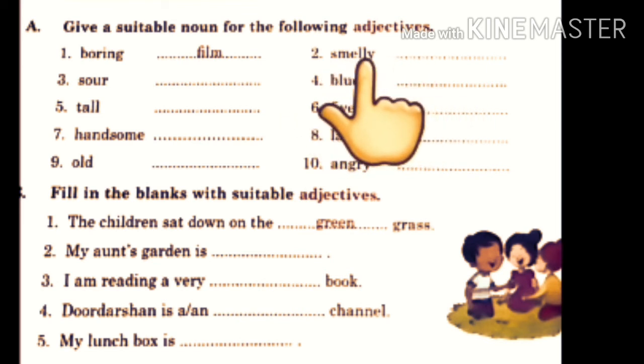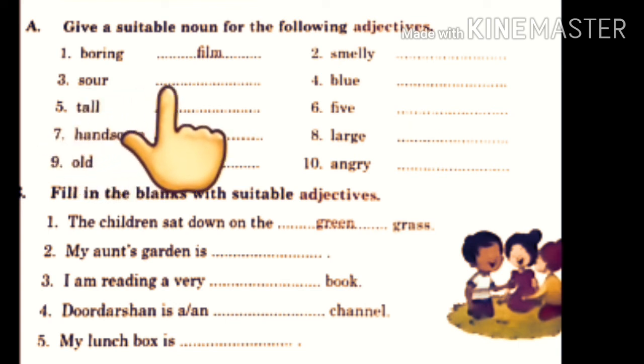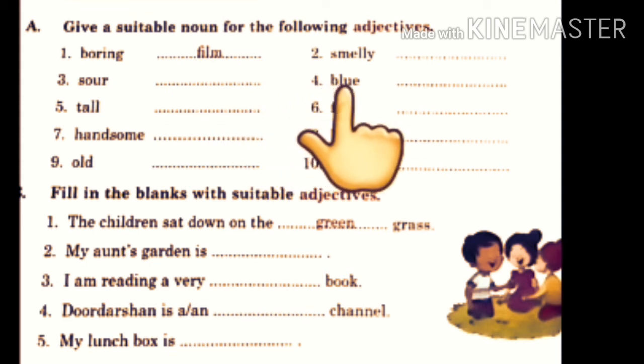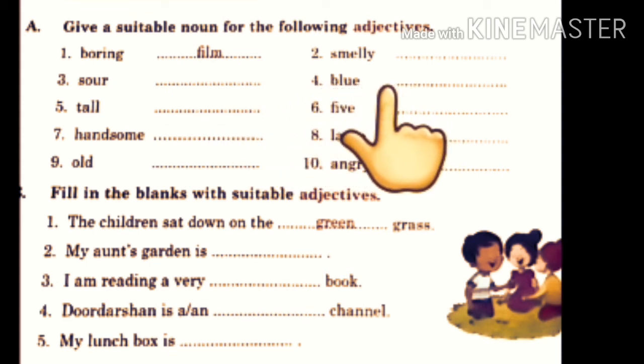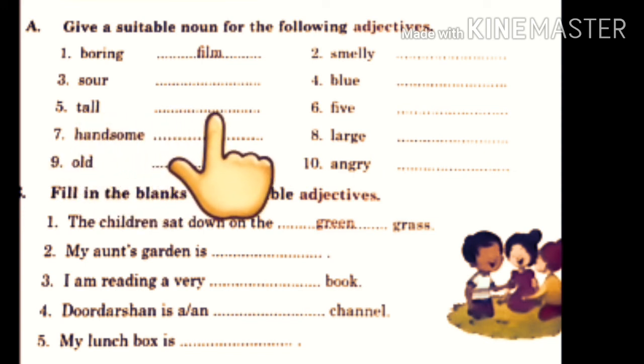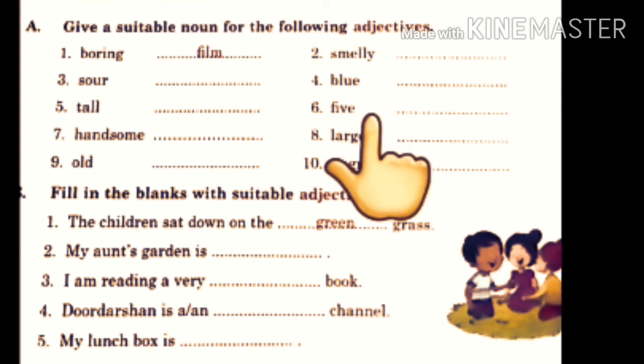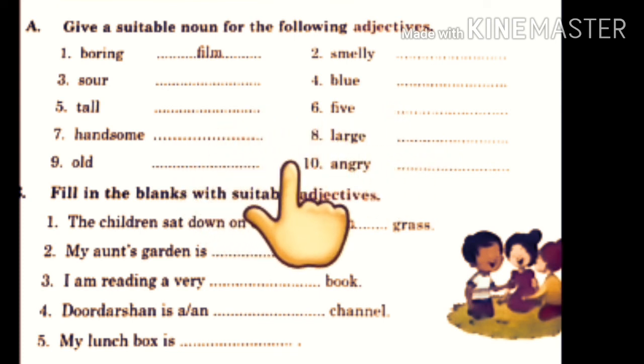Socks. Smelly socks. Sour lemon. Blue sea. Tall building. Five fingers. So like this you have to complete this.